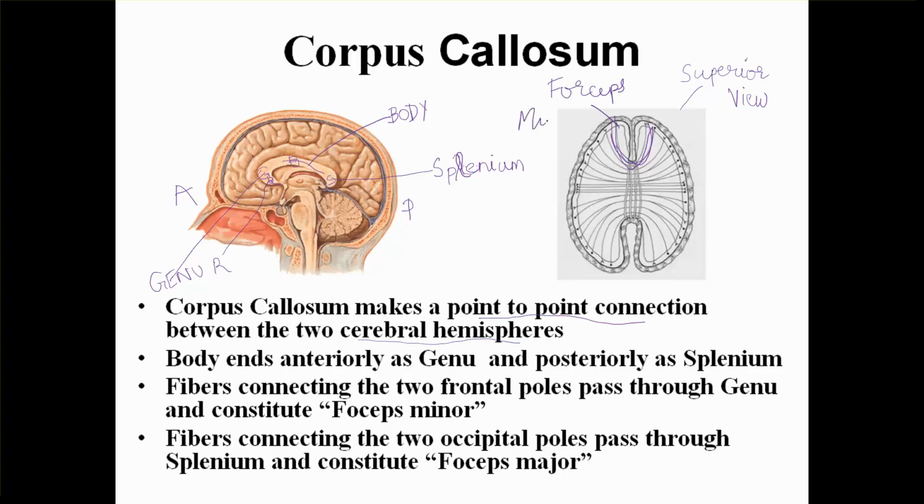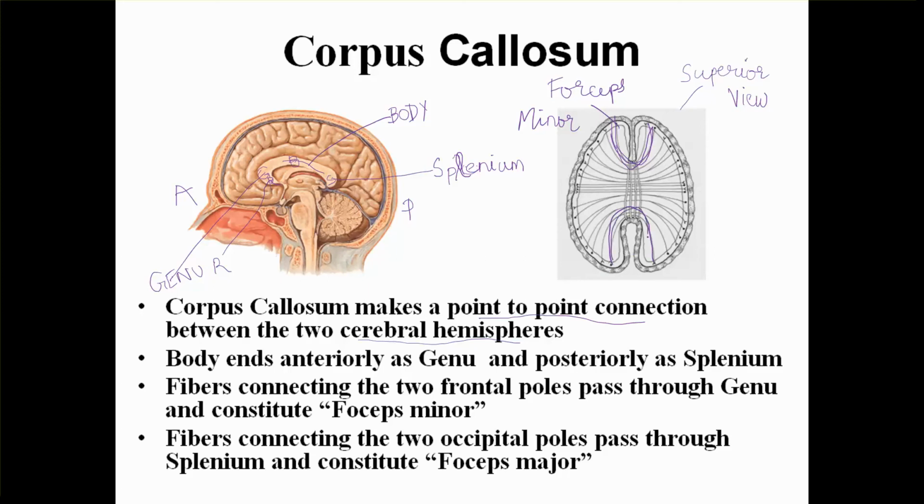So forceps minor passes through genu and connects one frontal pole to the other frontal pole, and the fibers which connect the two occipital poles pass through splenium, and they constitute forceps major. So from one occipital pole to the other occipital pole.